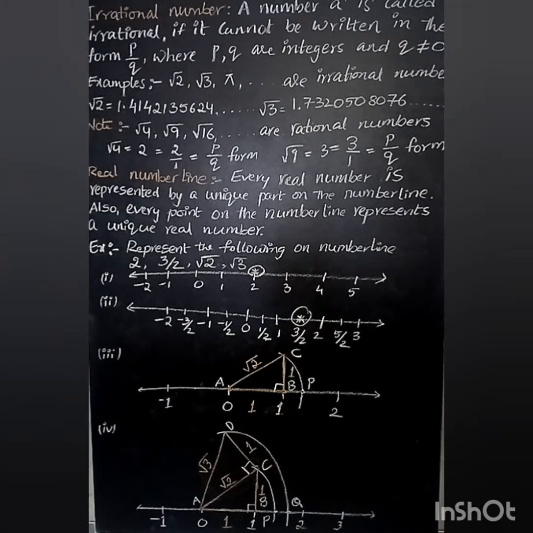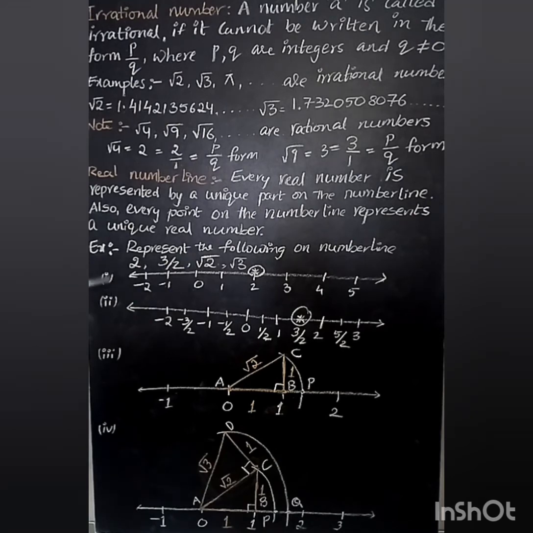So let us represent the following numbers on the number line. Let us see some examples for this: 2, 3 by 2, root 2 and root 3. We have taken some numbers. 2 is one number, 3 by 2 is one number, root 2 is one number and root 3 is one number.